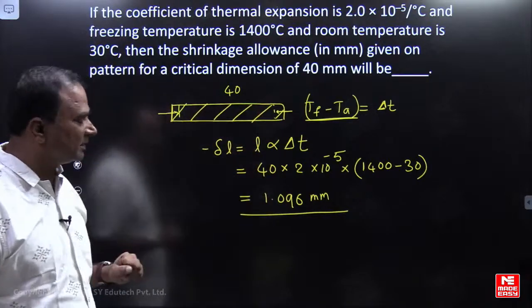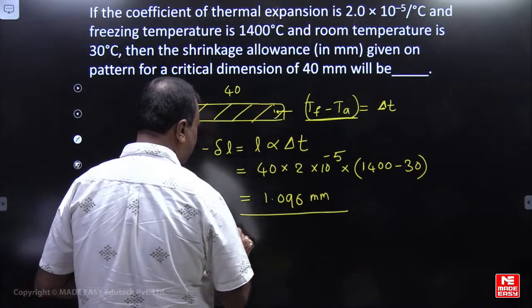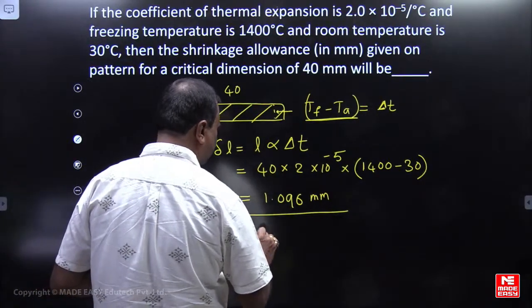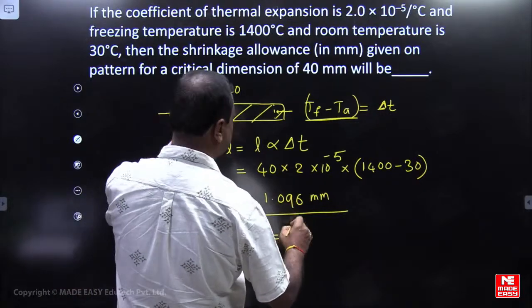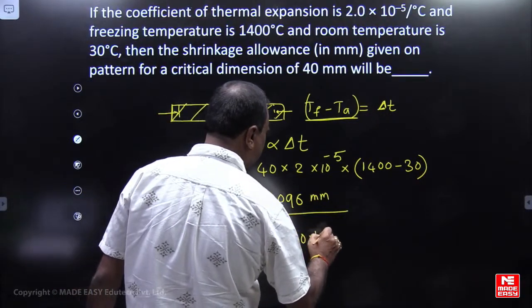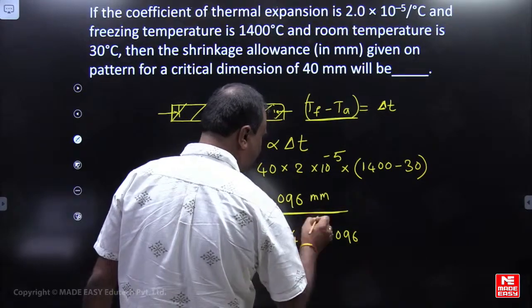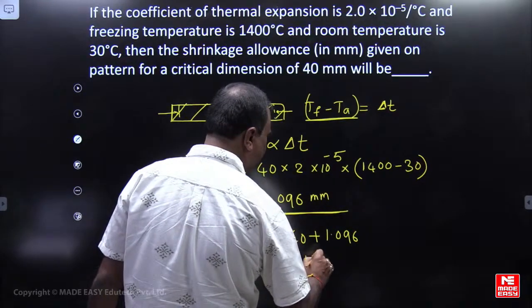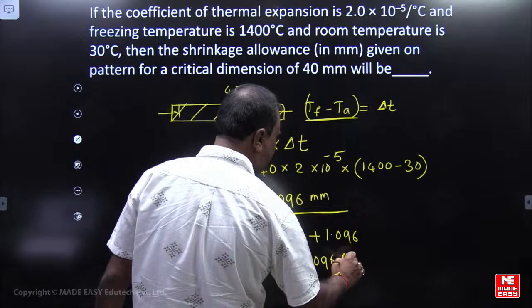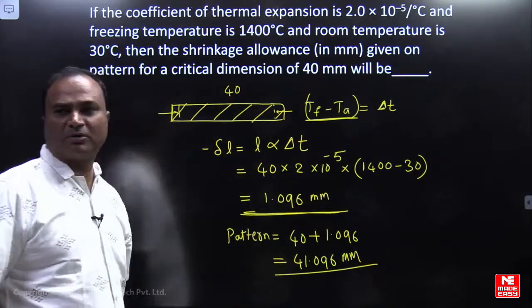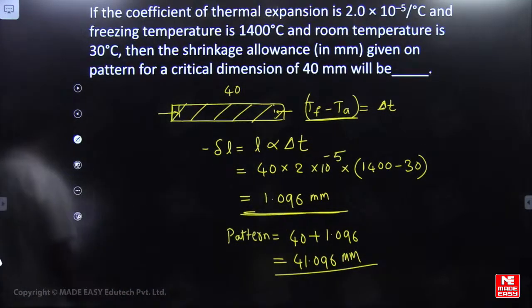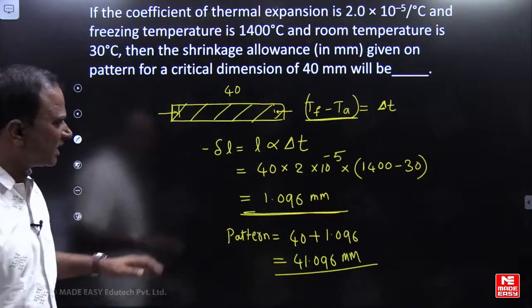So what is the size of the pattern? Pattern size is 40 plus 1.096, the shrinkage we are adding. So pattern size is 41.096 mm. This is the size of the pattern, so this is the answer.